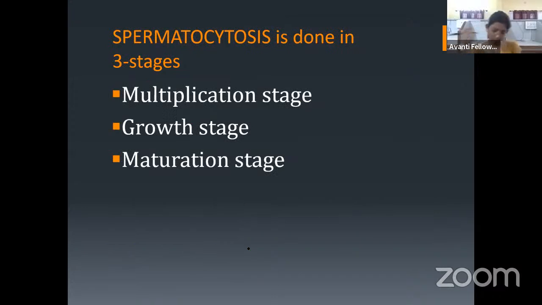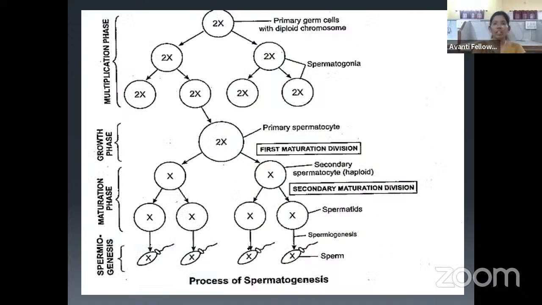Okay, let's move. The first step in spermatogenesis is spermatocytogenesis. Spermatocytogenesis is again divided into 3 stages: the multiplication stage, the growth stage, and the maturation stage. Don't worry about all these now, but keep in mind this spermatogenesis will start from a germ cell present in the seminiferous tubule. Clear? Now look at the diagram. Let us only study about this.